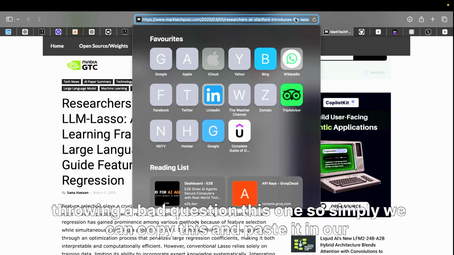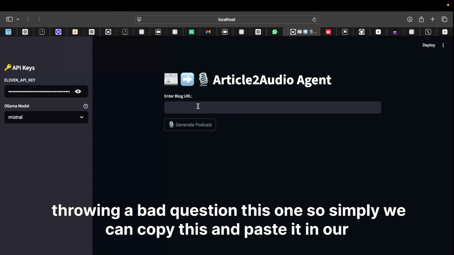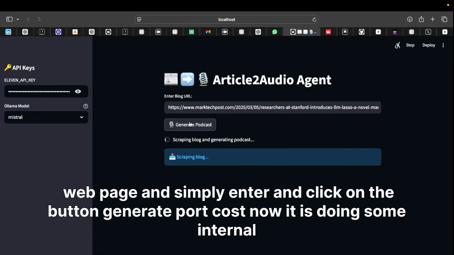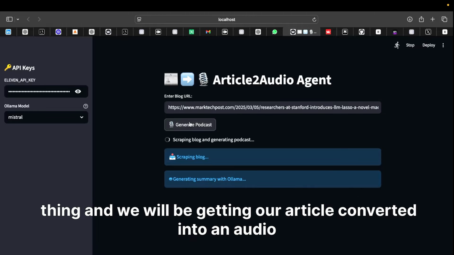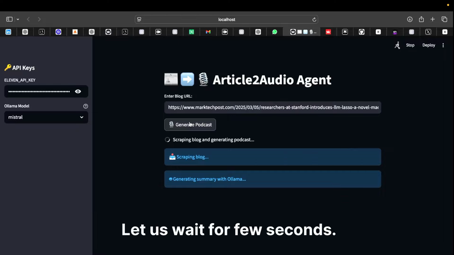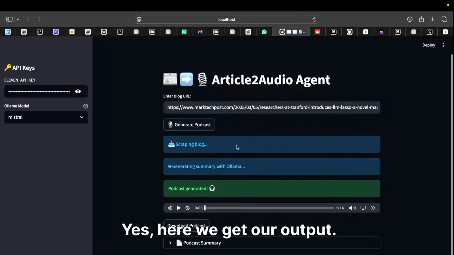So simply we can copy this and paste it in our web page, press enter and click on the generate podcast button. Now it is doing some internal processing, and we will be getting our article converted into audio. Let's wait for a few seconds. Yes, here we get our output.